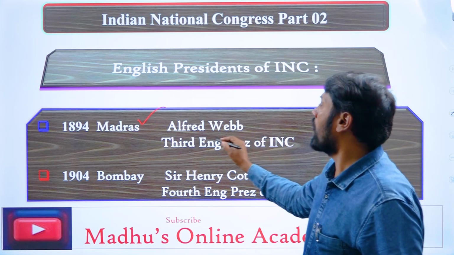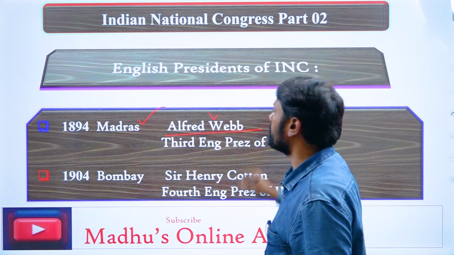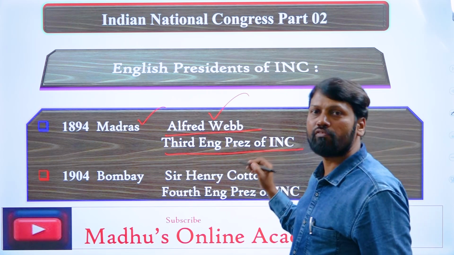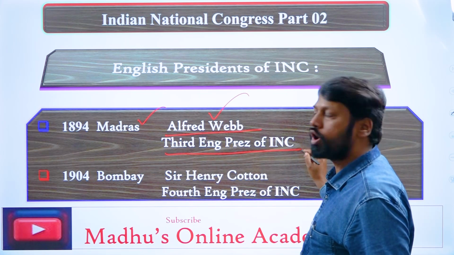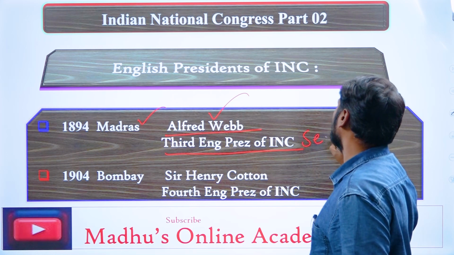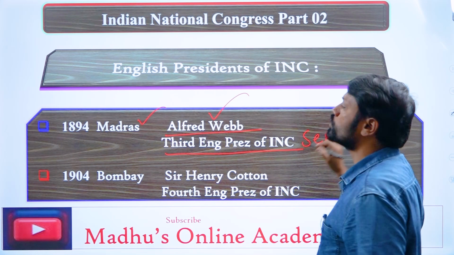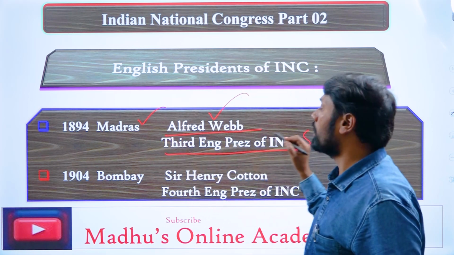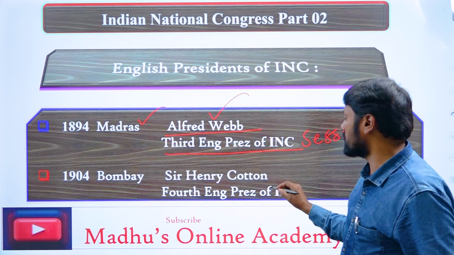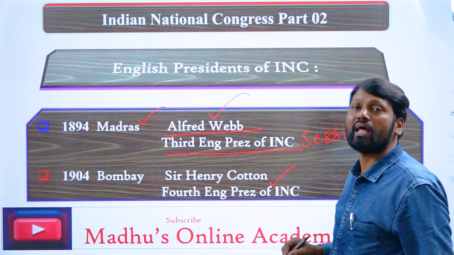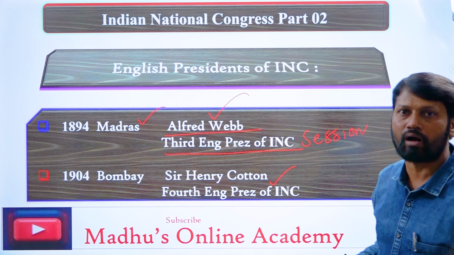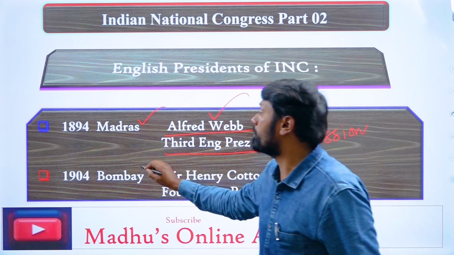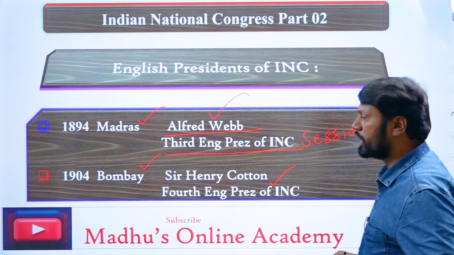So Alfred Webb was the third English president of the Indian National Congress, with the session held at Madras in 1894. And the fourth English president of INC was Sir Henry Cotton, and this session was held in the year 1904 at Bombay.